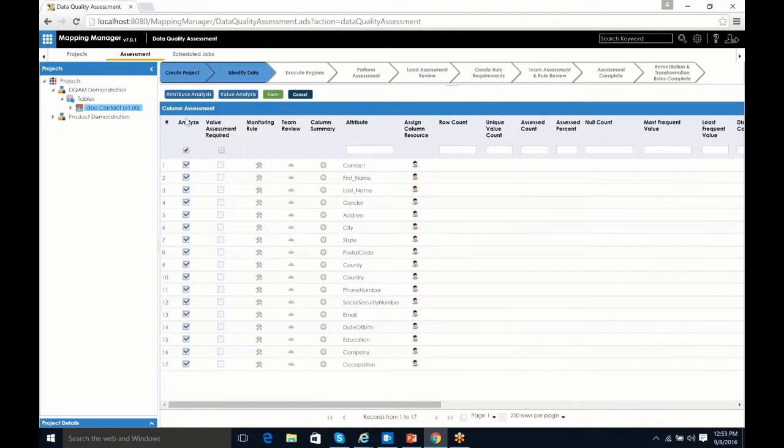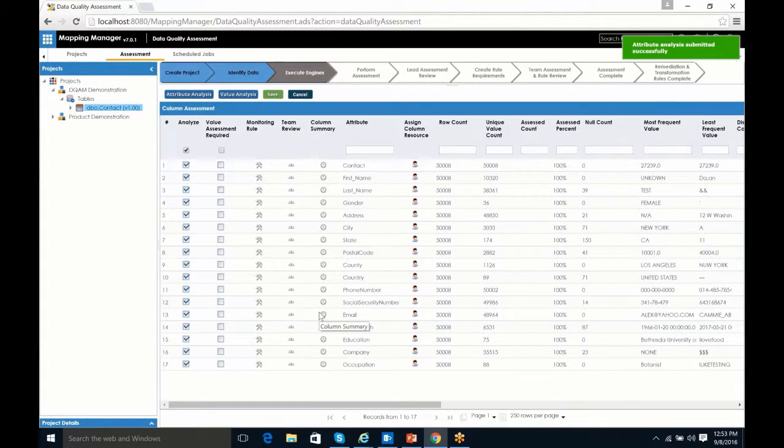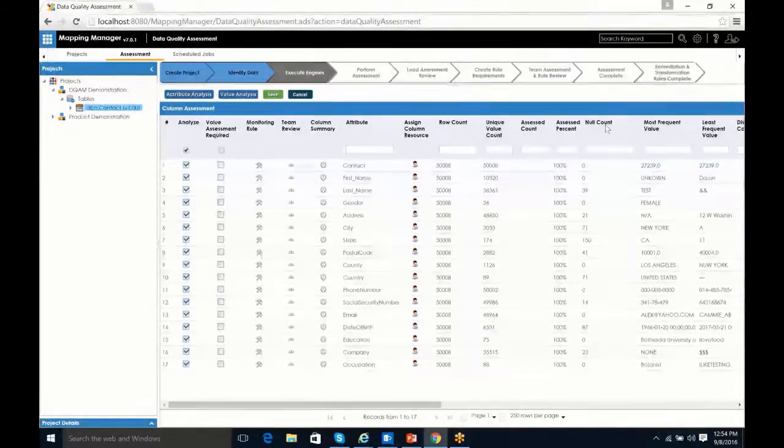So again, the idea here is that we're going to run this, and it's going to gather some basic metadata that we're going to utilize to determine which columns we want to analyze deeper or perform assessment against. So here, the metadata that was gathered includes the row count, the number of distinct values, our null rule, and then also the most frequent and least frequent value. So what's really important here, though, is actually the unique value count.